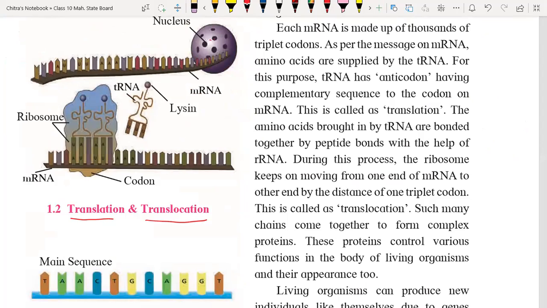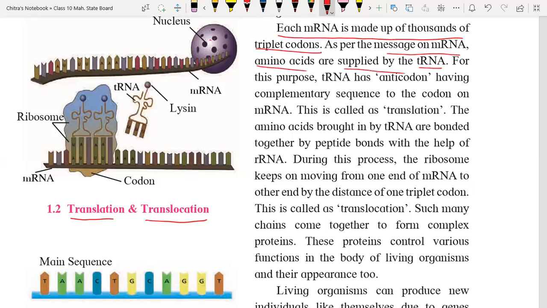Okay. Now, each mRNA is made up of thousands of triplet codons. As per the message on mRNA, amino acids are supplied by the tRNA. See, now what happens?